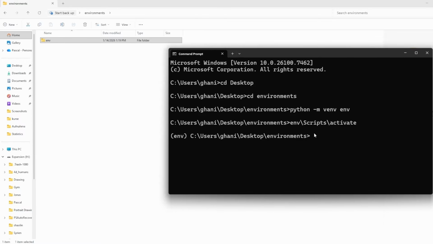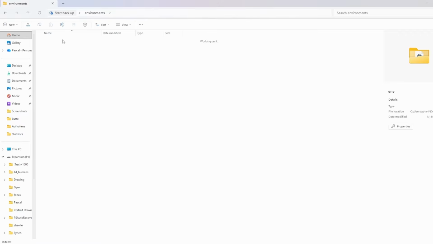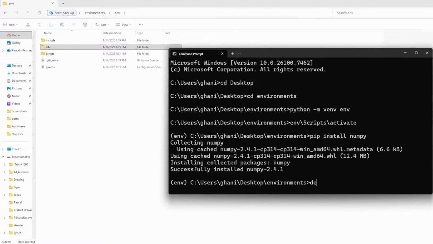And now we can install packages right here, for example. So pip install numpy, for example. Let me press enter, and this will now start to install numpy within this virtual environment, and successfully installed numpy. So if I'm now going to go into this env folder, into lib for libraries, site-packages, you can see that I have numpy in here. In order to deactivate the environment, we can just type deactivate right here. And you can see we left our env, so our environment.